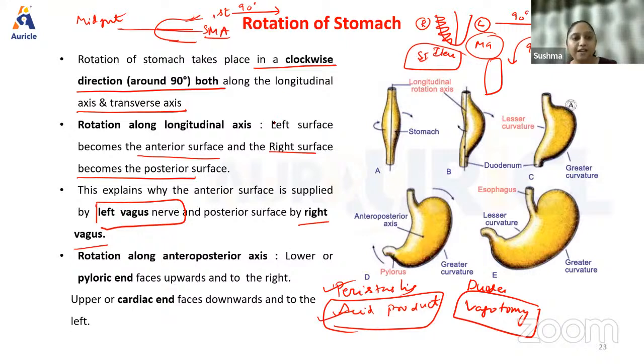Next, because of rotation along the longitudinal axis, we have the formation of the anterior and the posterior surface. Then when the rotation is along the antero-posterior axis, something like this, in this axis, the lower pyloric end faces upwards and to the right, and the cardiac end faces downwards and to the left.